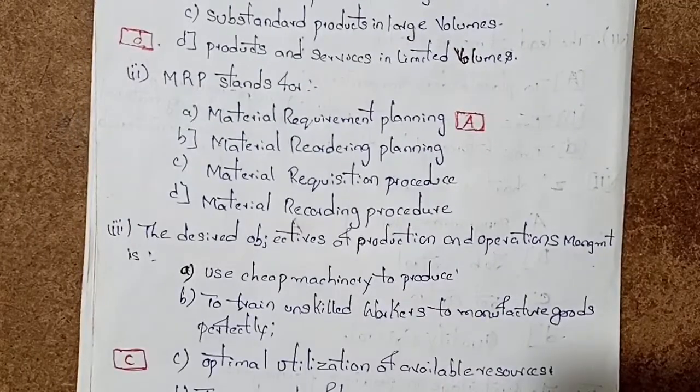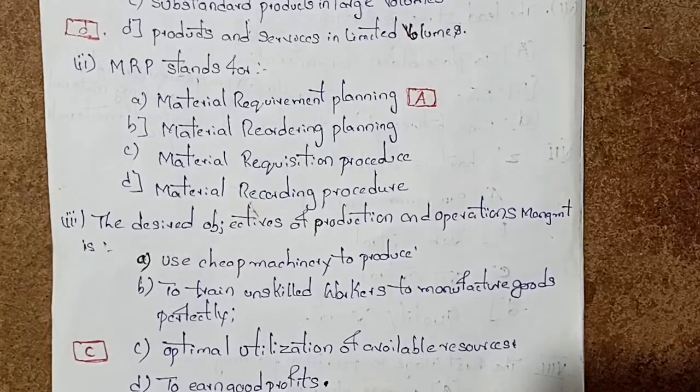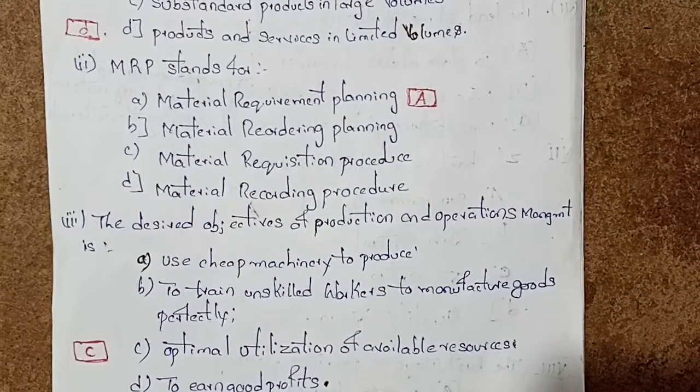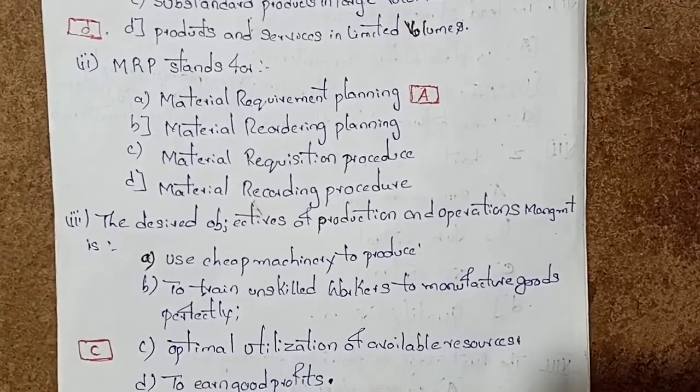Next, the desired objectives of production and operations management are: use cheap manufacture, train unskilled workers to manufacture goods perfectly, optimal utilization of available resources, and earn good profits. So select C, optimal utilization of available resources.